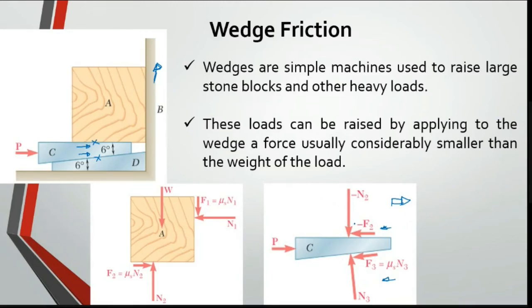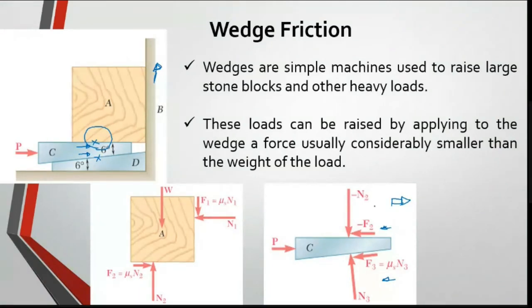Once you identify this, now you go for this block. If we consider this location, it has to be in equilibrium state. So whatever is on the left must be on the right, right? That is what I say about the equilibrium state.